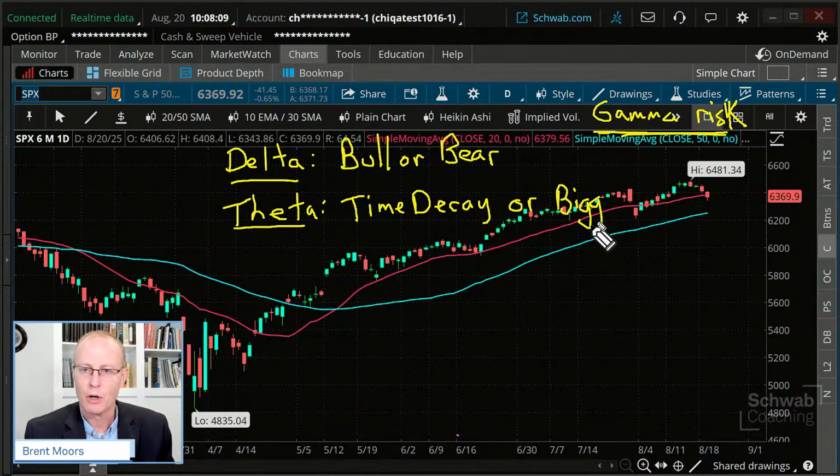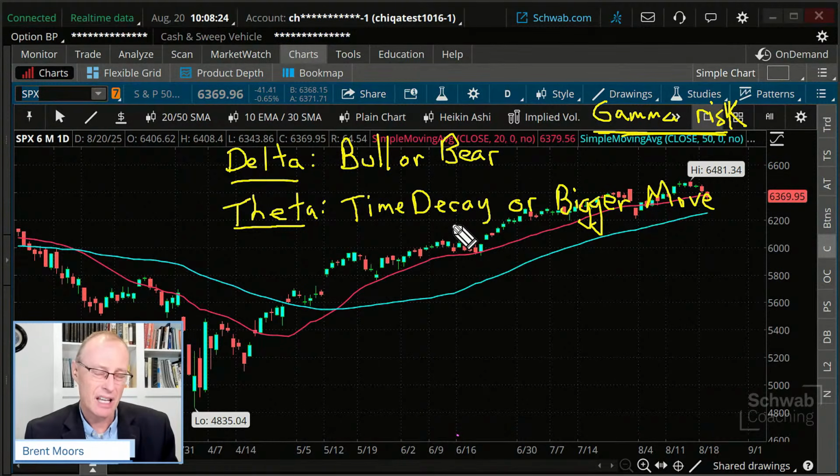Here's what I mean by this. Let me give you an example. I could do a short put and end up with fine time decay. But the reality is, if the stock goes up a whole bunch, which is what I want on that short put, I'm pretty limited on what I can make.